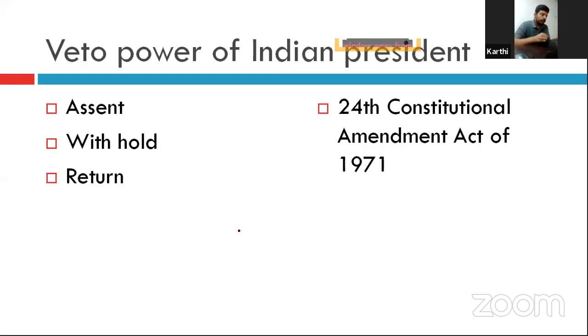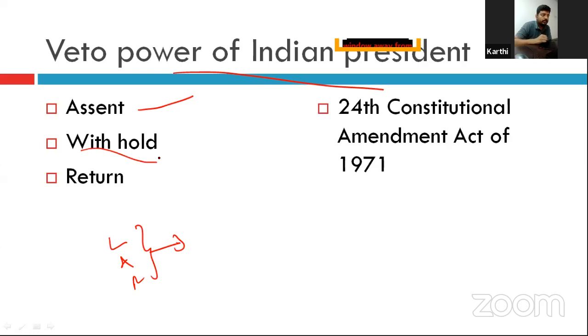Okay, so now we will discuss the veto power of the Indian president. Once the bill is passed by both the houses, Lok Sabha and Rajya Sabha, it comes to the president. Either he can give the consent, that is, he can give the signature, that is assent, or he can withhold, that is, not give assent. It leads to two things.